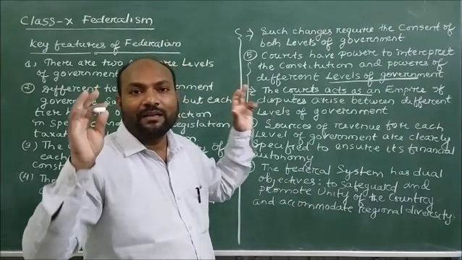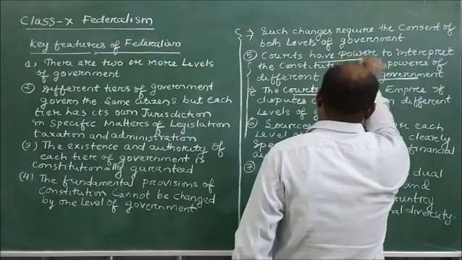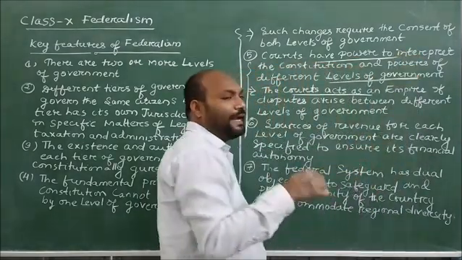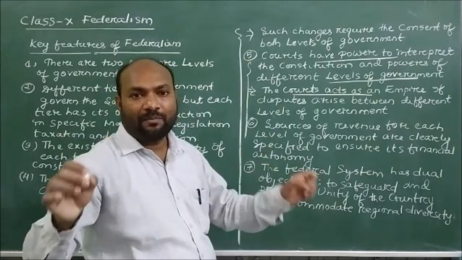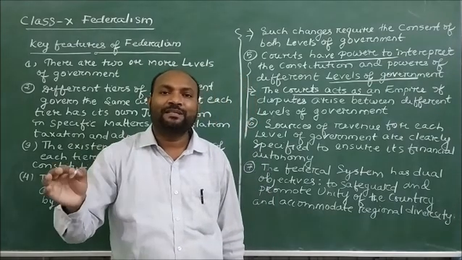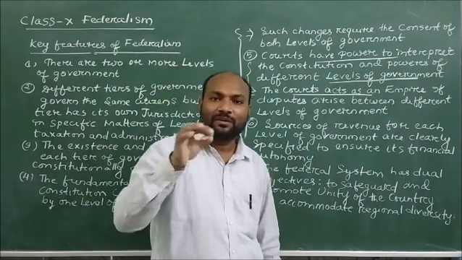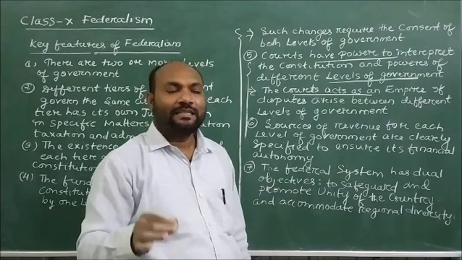The courts have the power to interpret the law, and if any problem arises between levels of government, the court's responsibility is to settle the dispute.